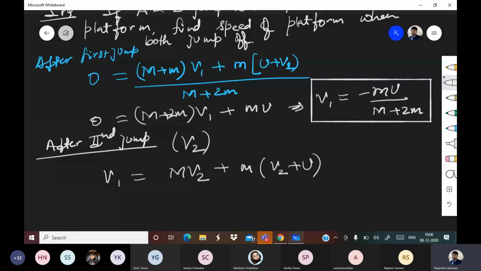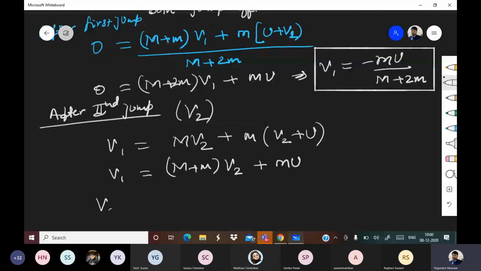So that gives us V1 is equal to capital M plus small m into V2 plus small mu. Okay, so how much will be V2 this time? Here M plus m will also be there, because this time we are not multiplying it with 0, so we need to take care of what is there in the denominator.